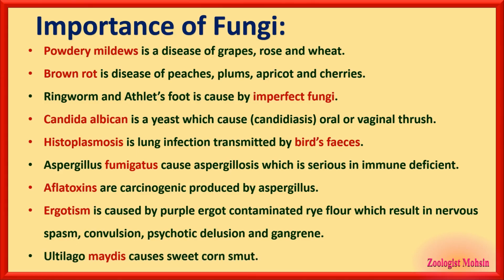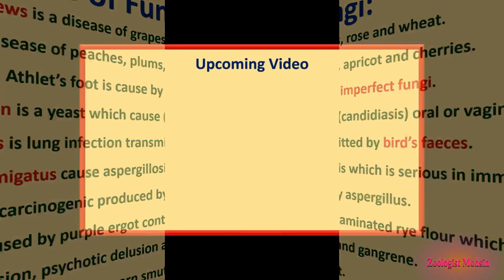So, Ustilago maydis. Now, maydis here is very important to remember. Ustilago is a general name, generic name, sorry. Maydis is a specific name and it is important. Maydis causes sweet corn smut. Sweet corn smut. And that's it for this chapter.